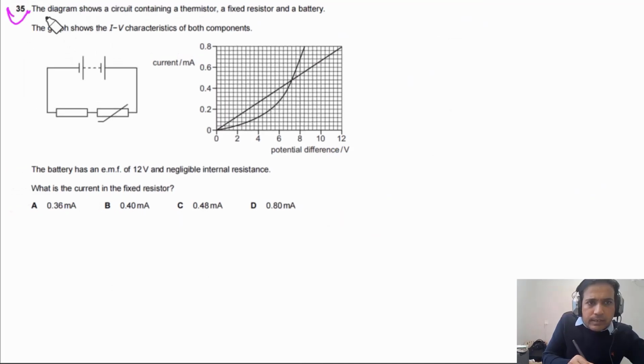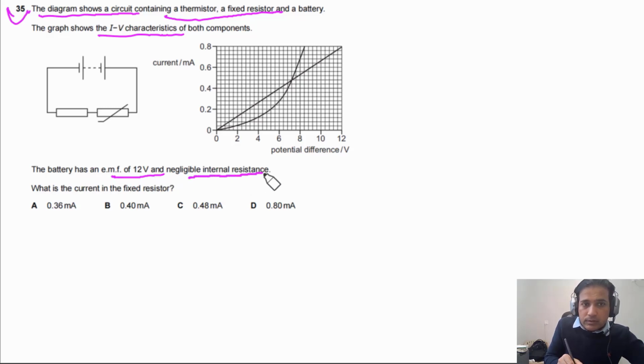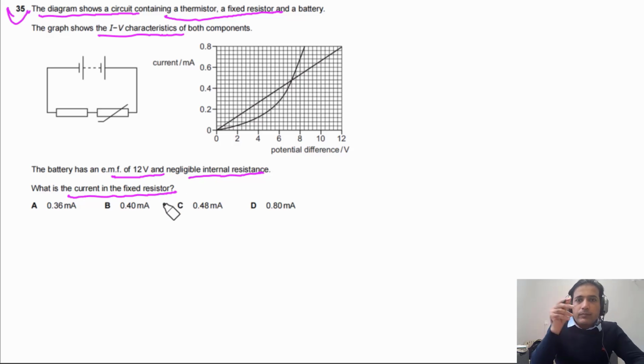Question 35 says the diagram shows a circuit containing a thermistor, a fixed resistor and a battery. The graph shows the IV characteristics of both components. The battery has an EMF of 12 volts and negligible internal resistance. What is the current in the fixed resistor? This question is a very common one, so in other past papers you will also see it. You need to understand how to answer this question based on the given graph.